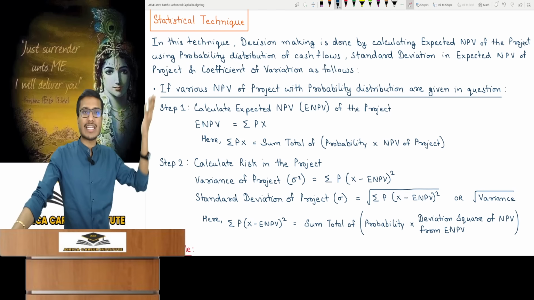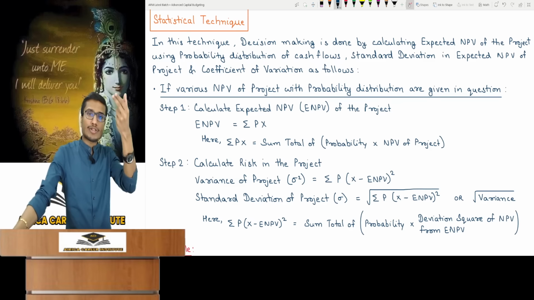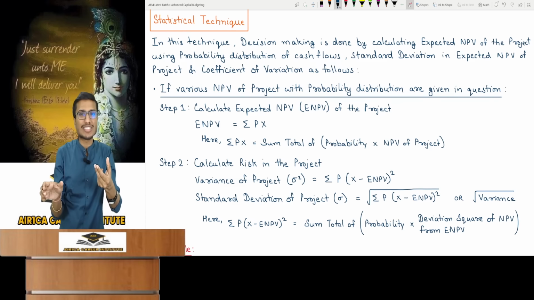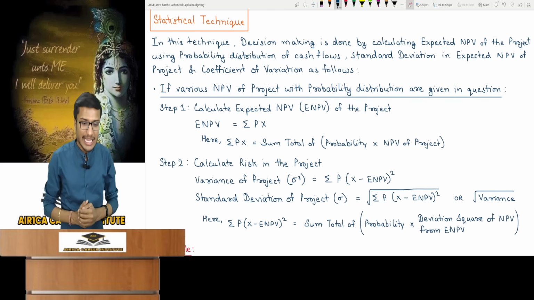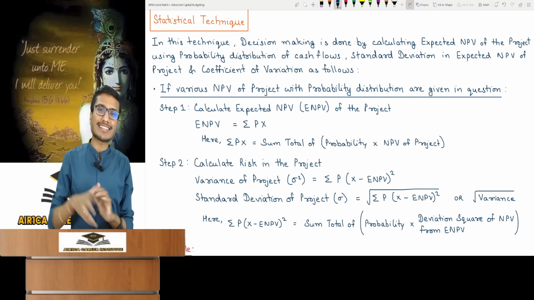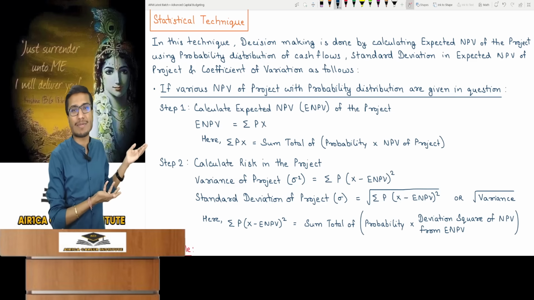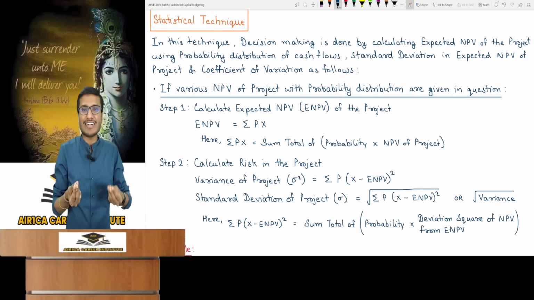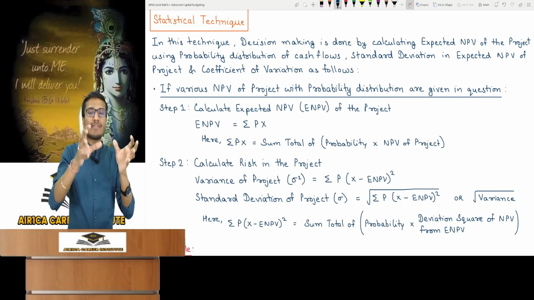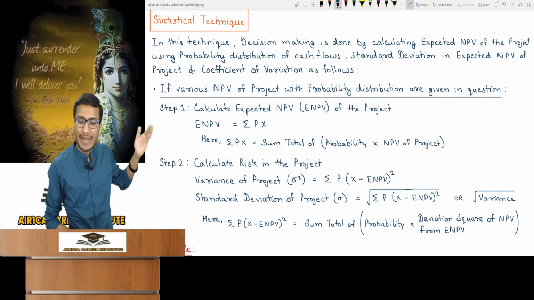How to identify that question? Just look at it. I will explain everything. How will you know? The project's NPV and probability distribution are given. Understood this scenario? This is scenario 1, the first one. If such a question comes, it's easy and the working is in 2 steps. What's the first step? First, for expected NPV, as I have taught you, we average it because this is basic statistics. Average is done by probability: NPV into probability, do that and then total it. We shorten expected NPV to ENPV.